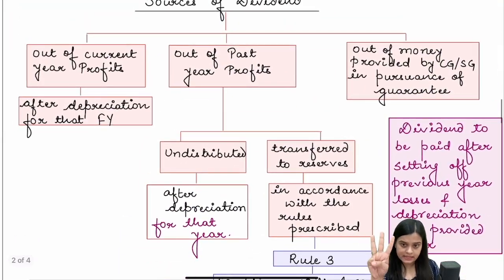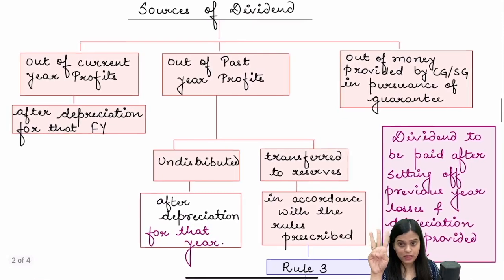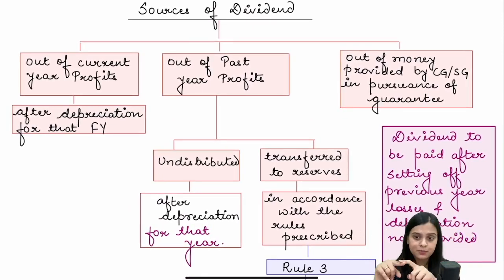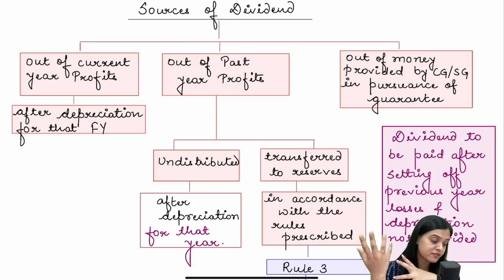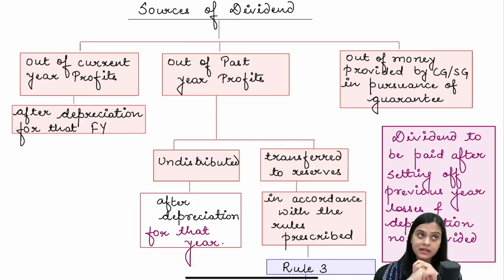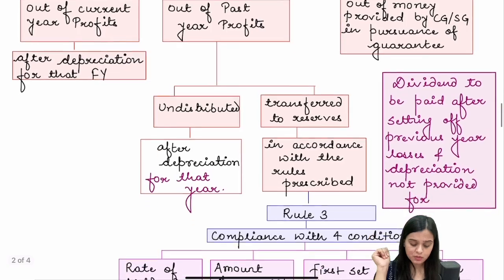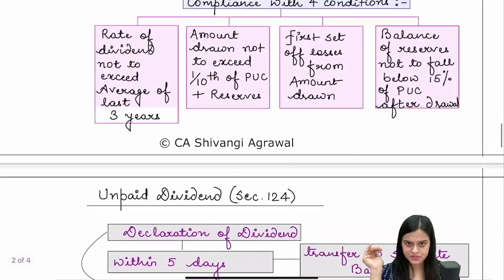So the three sources of dividend without any condition compliance are the current year profits after providing for depreciation, the balance lying in P&L account after providing depreciation, and the money which the Central Government or State Government has provided as part of a guarantee. In the case of a government company, the government may say: you invest and we guarantee that we'll pay you this dividend. If the company doesn't make profit, then we will provide you the money to pay dividend. So the government provides money, and out of that money, dividend can be paid.